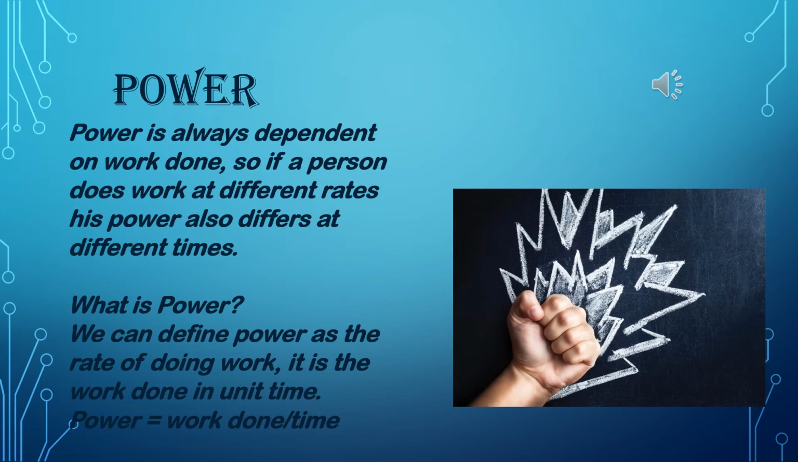What is power? Power is always dependent on work done. So if a person does work at different rates, his power also differs at different times. We can define power as the rate of doing work. It is the work done in unit time. That means power is equal to work done per time.